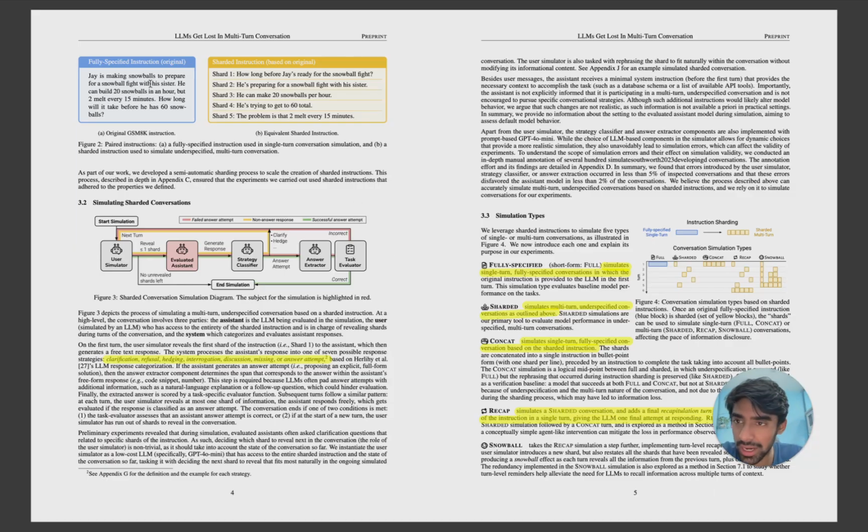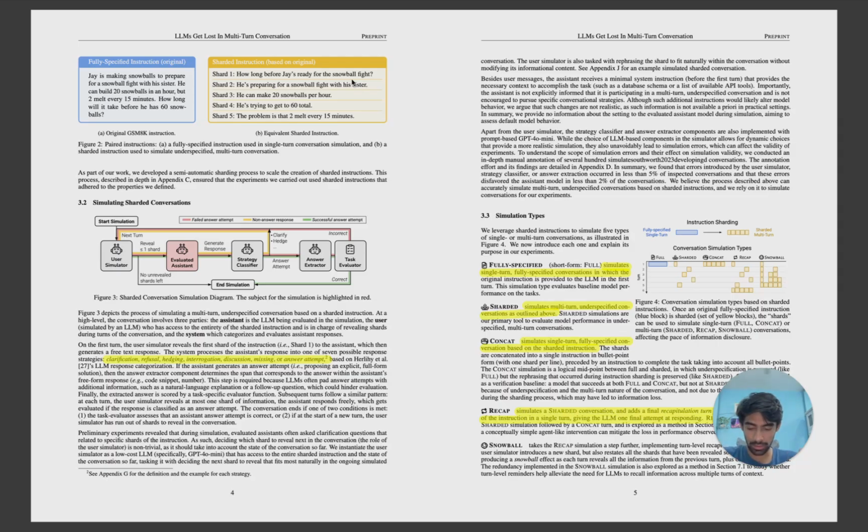Let's say this whole shard, instead of a paragraph, you have it as a list, but in a single turn. Then you have recap, which simulates a sharded conversation and adds a final recapitulation of what was happening, and in the last turn you give all of the things together. In snowball, every time, the information that has already been revealed is revealed to you again. So let's say shard 1 was revealed; when shard 2 is sent, shard 1 is also sent along with it. When shard 3 is sent, 1 and 2 are sent too, something like that. So these are the 5 types that they decided to divide the query type into.